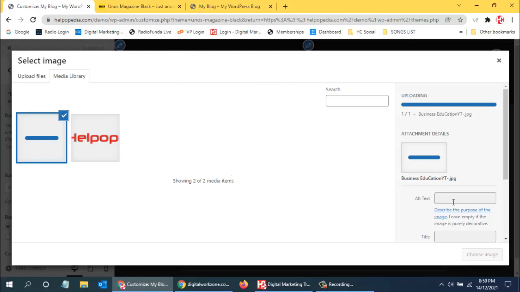And then alternative text and description we need to use as it is. So depending on the size of the image, it takes time to upload. In between, if you have any questions, you can also ask me in between, not a problem. Okay, it's taking a lot of time.